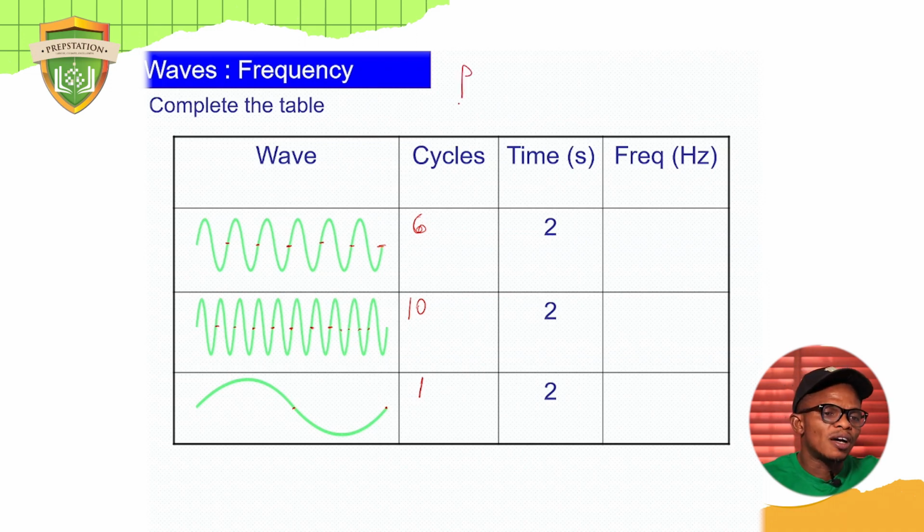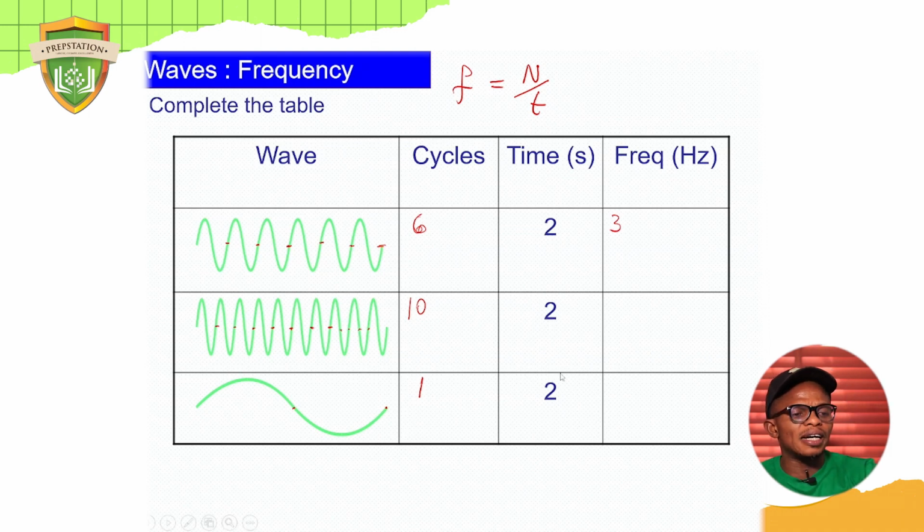What is the formula? Frequency is equal to number of cycles n over what? T. Now apply that to this table. For row 1, if the number of cycles is 6 and the time is 2, what will be the frequency? Simple calculation, divide 6 by 2. Now 6 divided by 2, that will give you what? That should give you 3.